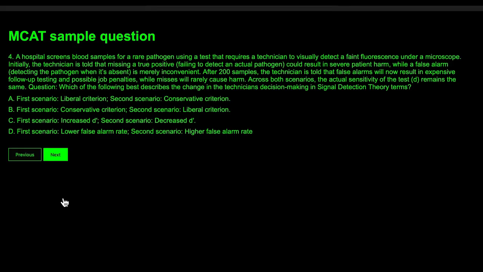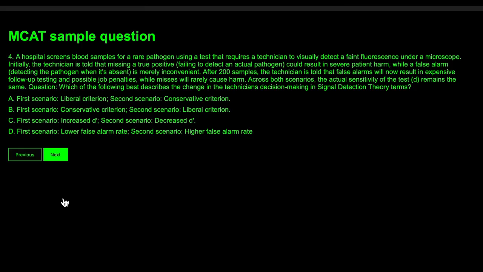So at first, the technician was told that having false positives, meaning saying the pathogen is there while it's not there, is not important because it's just going to lead to some inconvenience.